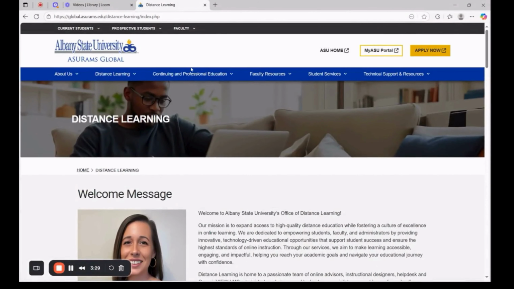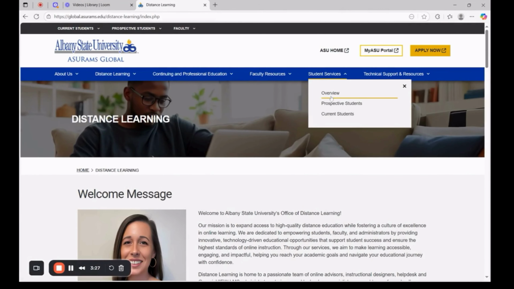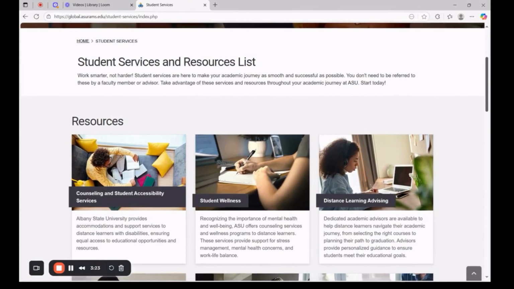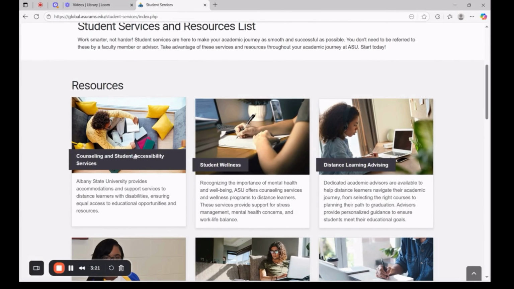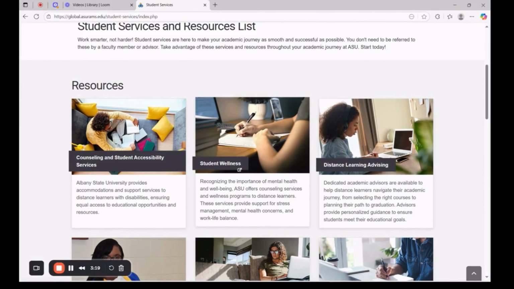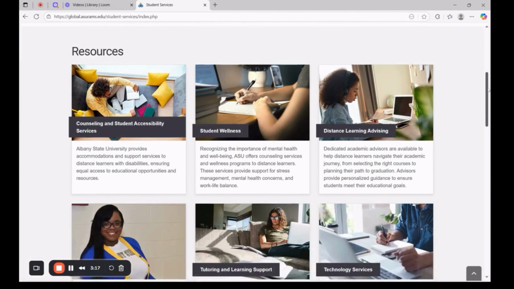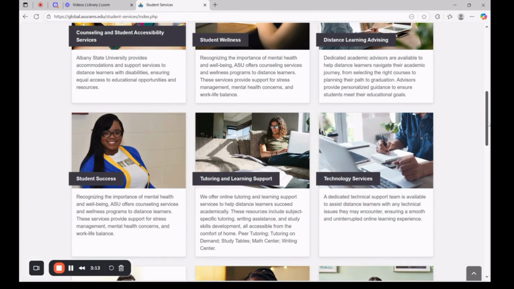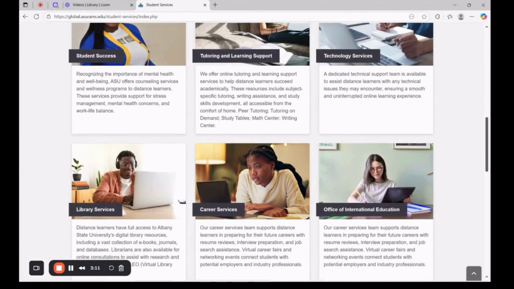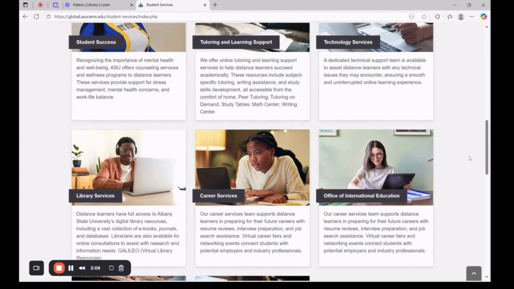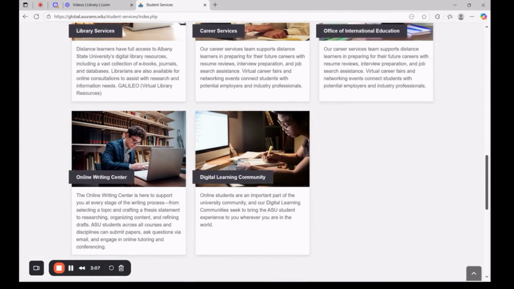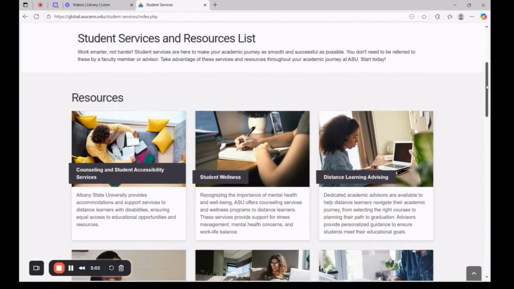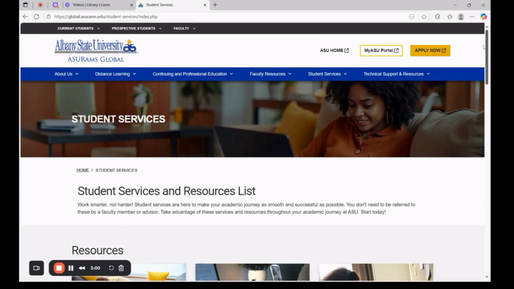As an ASU student, you have access to a wide range of student services to support your success. Under the Student Services section, explore the Overview tab for quick access to resources like counseling and wellness services, tutoring, the Writing Center, library, and more. Don't forget to join our Discord community to connect with classmates, ask questions, and stay engaged with campus life.